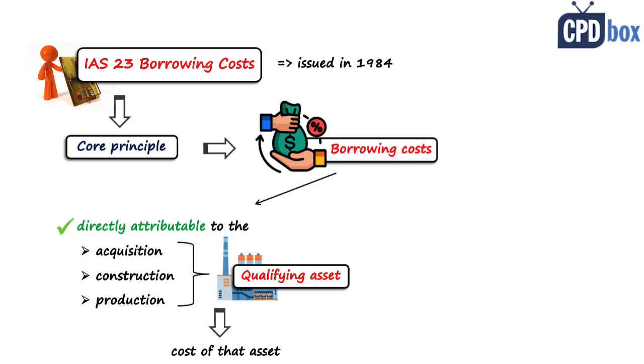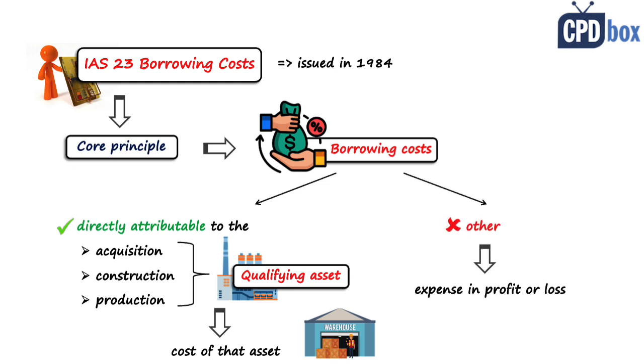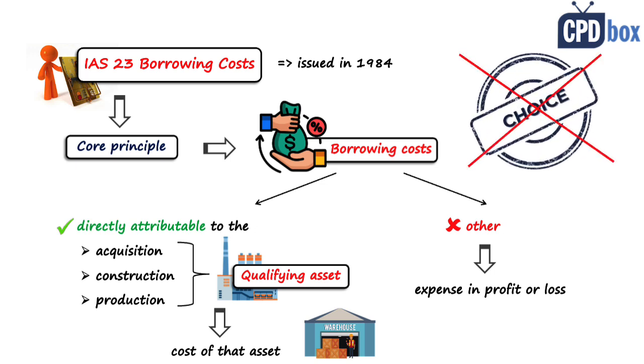So, for example, if you took the loan to build a warehouse, then the interest on that loan is directly attributable and is capitalized in the cost of that warehouse. And then the other borrowing costs are simply expensed in profit or loss. Now, let me emphasize that this is not a choice. This is mandatory. As soon as there are borrowing costs meeting the criteria for capitalization, you must do it.